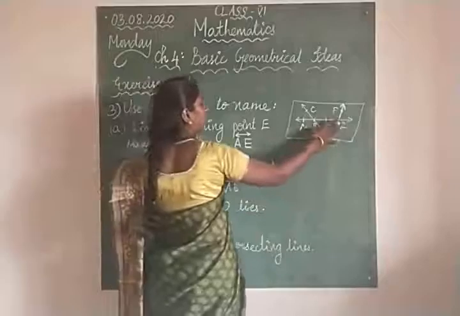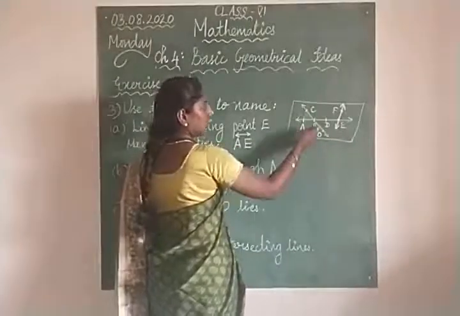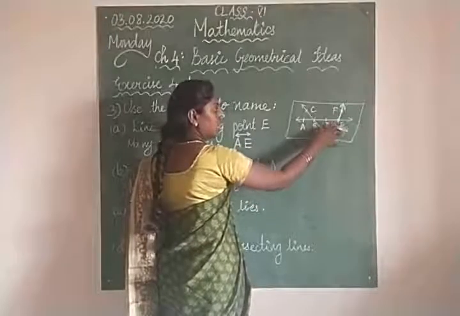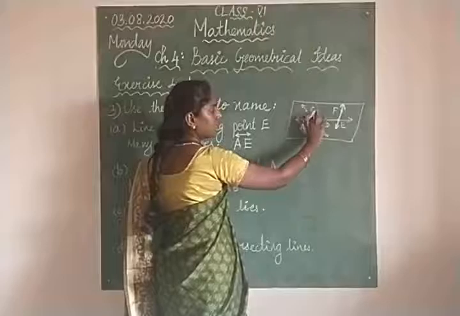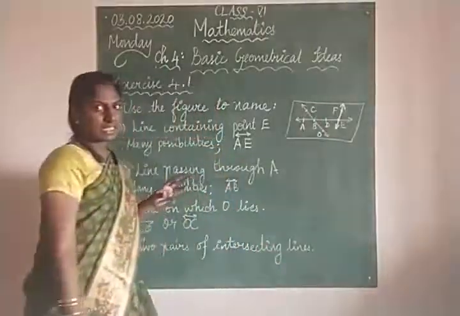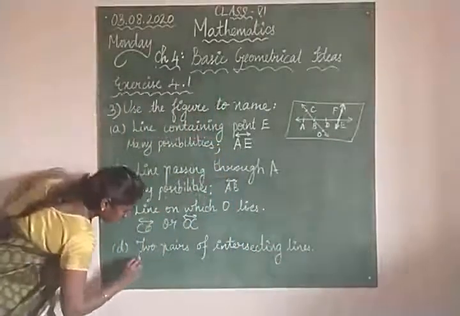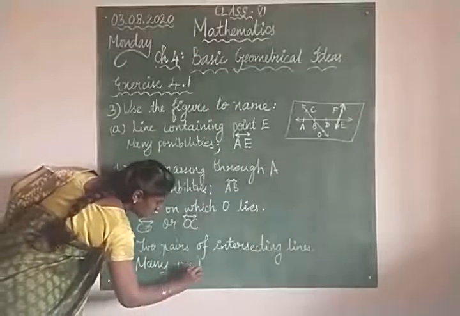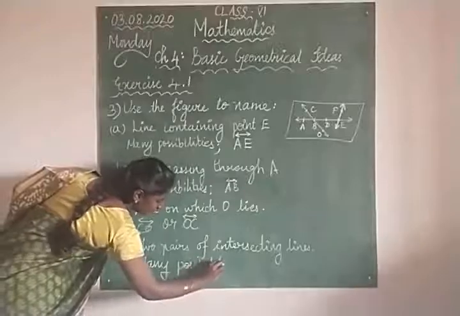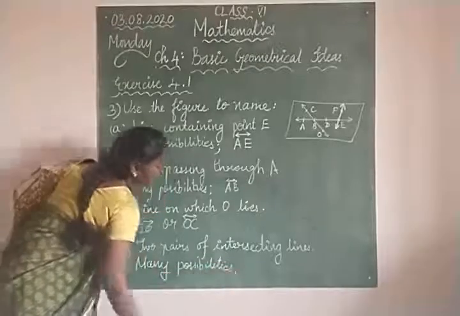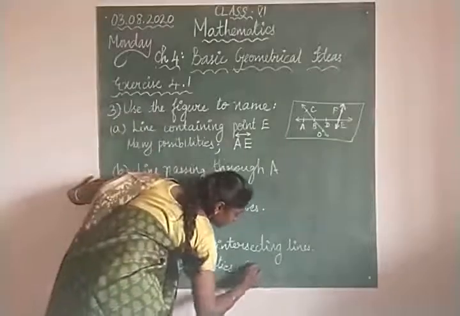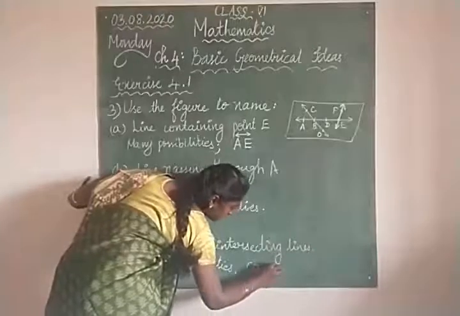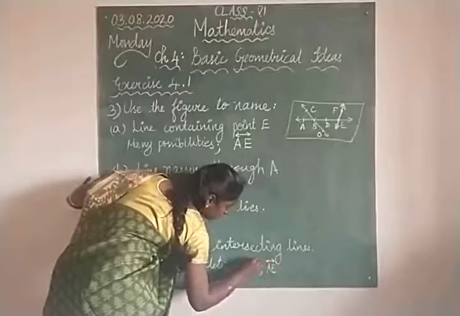Next one is two pairs of intersecting lines. Here you have AE and CO intersecting at B, and FE and DE also intersecting. You can say BE and FE intersecting, BD and CO intersecting. So many pairs are there. So here also you will write the answer as many possibilities, and you will write only one example. I am writing CO, comma, AE. You can draw the line symbol on the top.